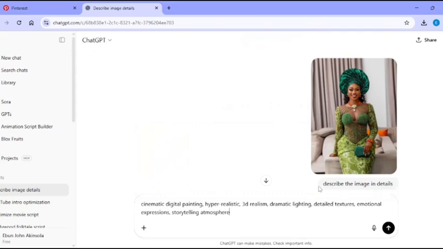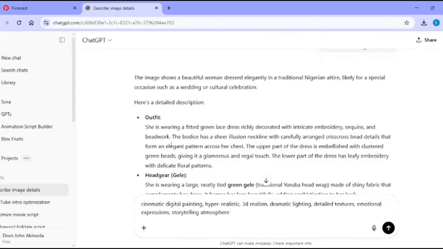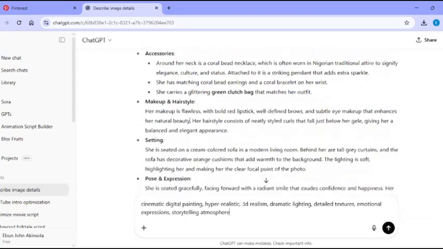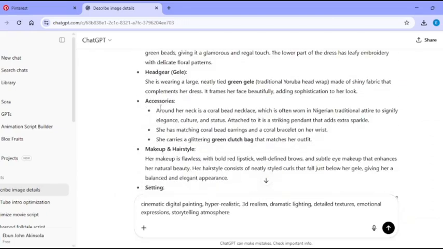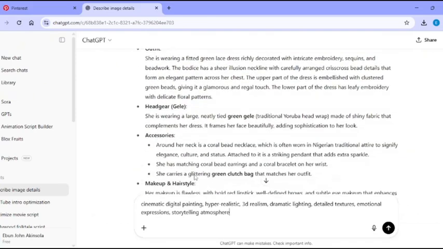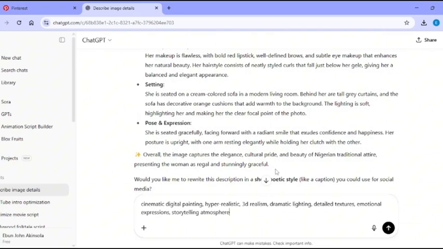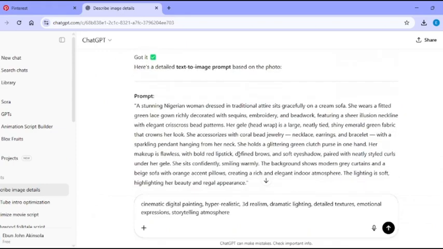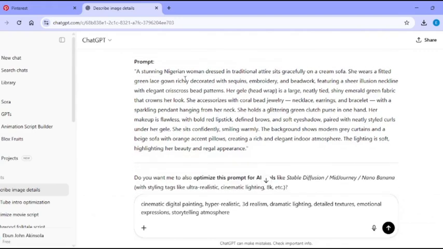You see, ChatGPT is giving us detailed description of the image. Here is the detailed description. It has already showed us the outfit, what she is wearing. So ChatGPT gave us the outfit, the headgear, the accessories, the makeups and hairstyle, the setting, and also the expression. So after getting all of this, we will go further by asking ChatGPT to turn it to text prompt. You just type turn it to text prompt, okay, so that we will be able to use it to generate our own image. So look at that.